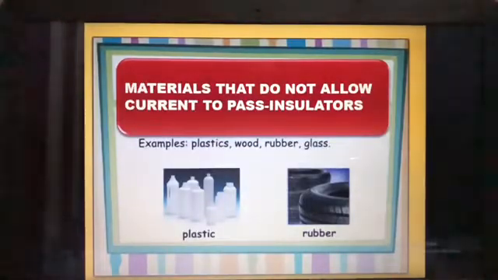So insulators are materials that do not allow current to pass through. They are called insulators. For example, through plastic current will not flow, through wood current will not flow, through rubber current will not flow, and even through glass the current will not flow. You might have seen an electrician, when he is working with electricity, he uses a stool which is made of wood or plastic, and he uses rubber gloves. So later on we'll study about this.